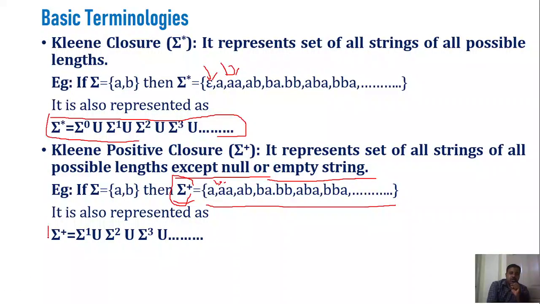How do you write the equation for positive Kleene closure? It is written as sigma power plus, that means positive Kleene closure, is equal to sigma power 1, the set of all strings of length 1, union sigma power 2, the set of all strings of length 2, union sigma power 3, the set of all strings of length 3, union sigma power 4, and so on. So you are going to get an infinite set of strings here.